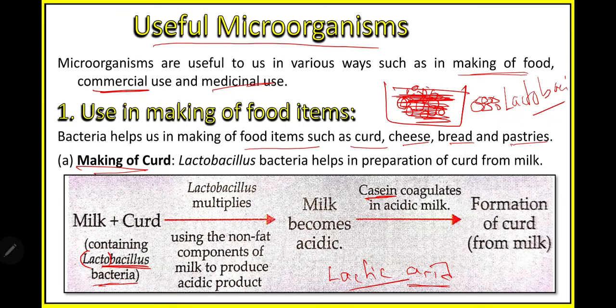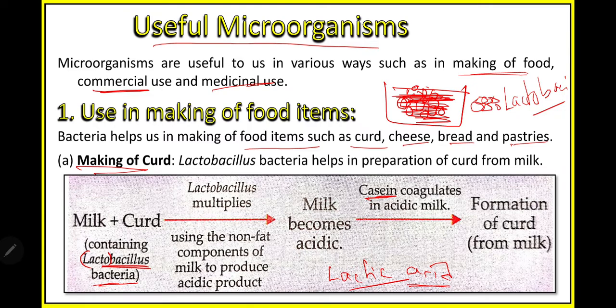The bacteria will form lactic acid, and this lactic acid will make the milk acidic. The milk will now become acidic, and in an acidic medium, what will happen? In an acidic medium, the casein protein will coagulate and ultimately form a solidified mass known as curd.